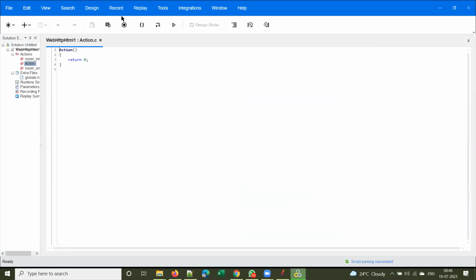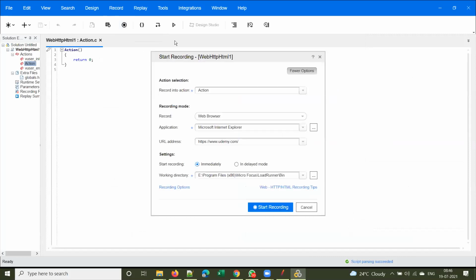For recording the script, you just click the record button. You give the URL that you want to record and click on start recording. In JMeter, it is not so straightforward.